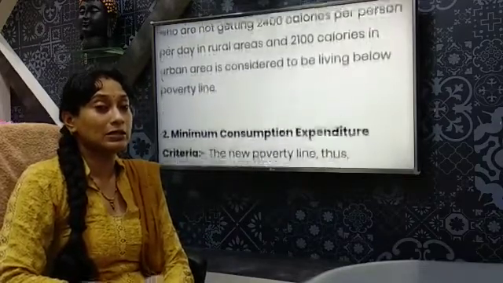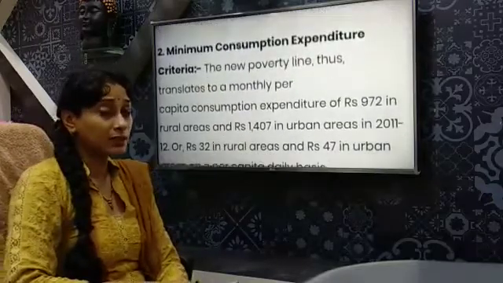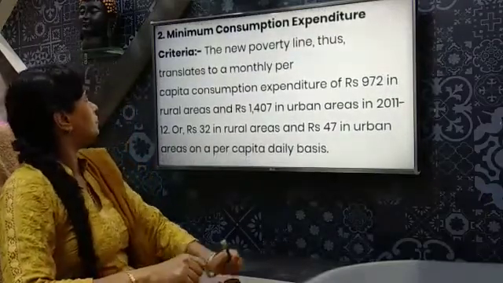Now we come to the next criteria, that is the minimum consumption expenditure criteria.